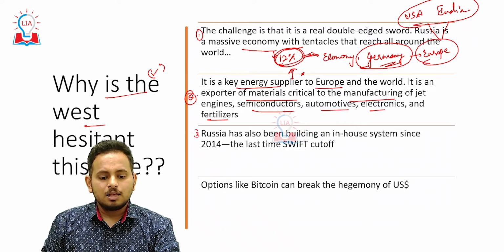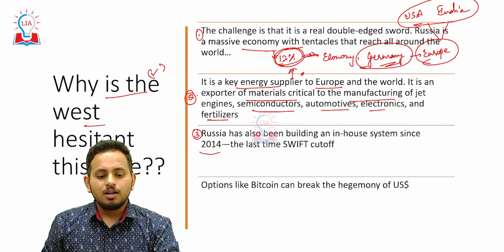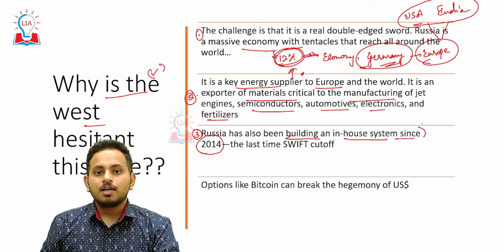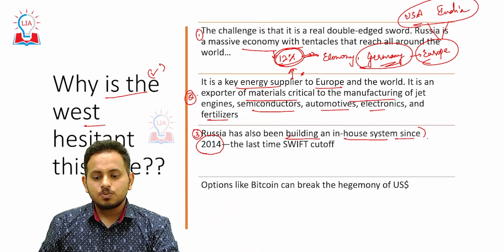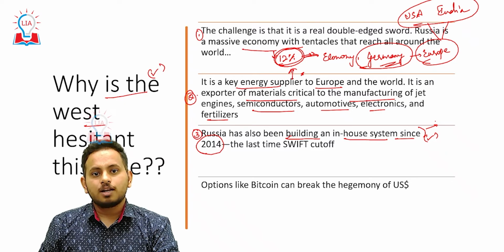Along with this, after SWIFT sanctions were imposed in 2014, Russia started building its in-house system for international banking transactions. This is why, even if the SWIFT sanctions are in place, they will not halt any of the Russian transactions. Then it will be of no use.